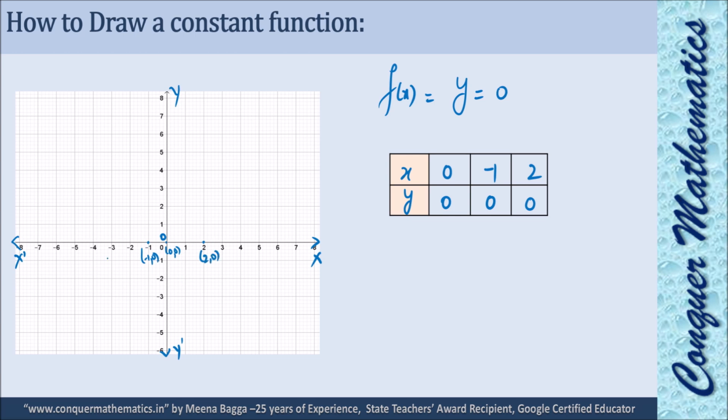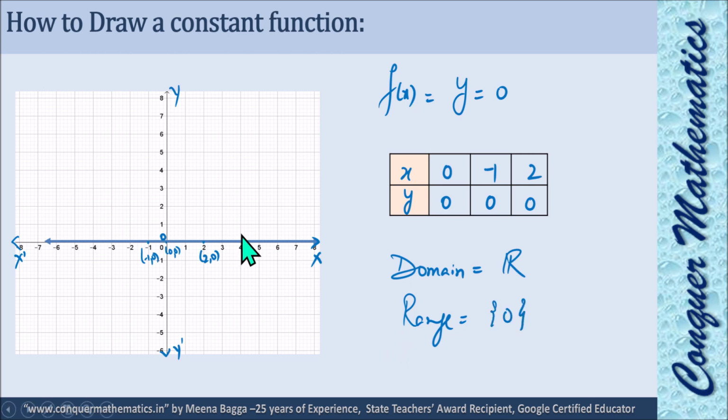That means this line itself, x-axis, will be the graph of this function. Right? The graph of this function whose domain is, again, whatever value x can take, it can take any real number. You can see every x is covered. And range means value of y. That means again singleton, not R. To remember, on y-axis only this value 0 is on the graph. Okay. So range is again singleton, only value 0.